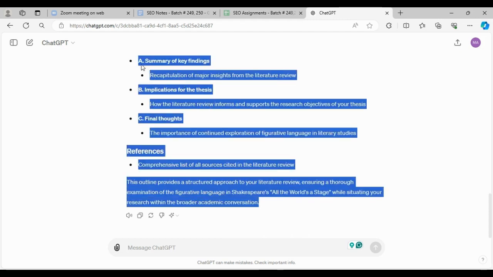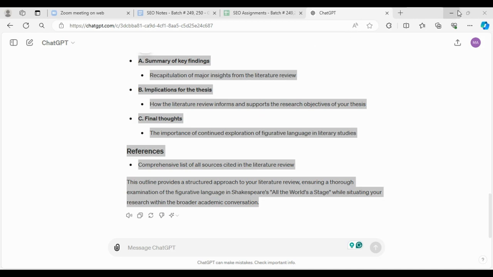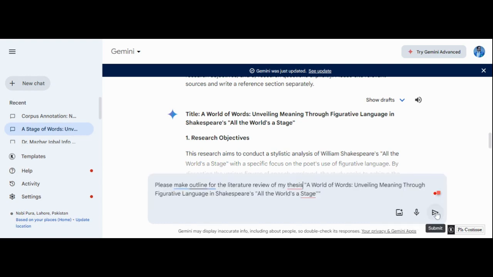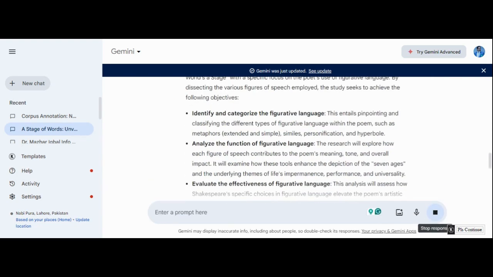Now we will log in to Gemini and see how Gemini works and what it does. We open it, log in, and write the same prompt over here: please write an outline for the literature review of my thesis. Let's see how long it takes and what the result is. Okay, here it goes, and now the outline has been written. Let's see what has been written.